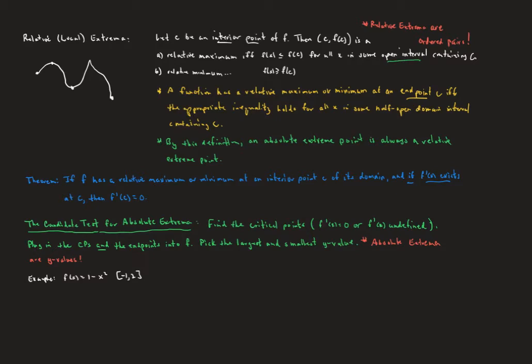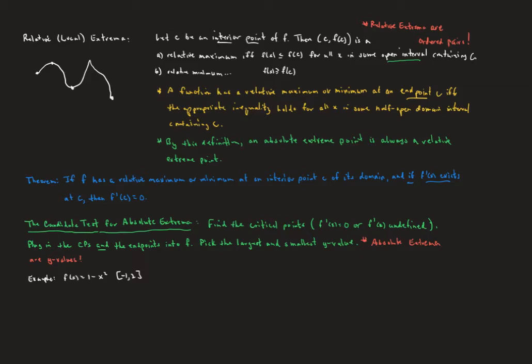So it doesn't have to be the highest mountain in the whole range. It just has to be at least a little mountaintop, the top of a hill at least. So it's the largest y value in some little region around it. And similarly for a relative minimum, it's going to be the lowest y value, the smallest point in some little region around it.